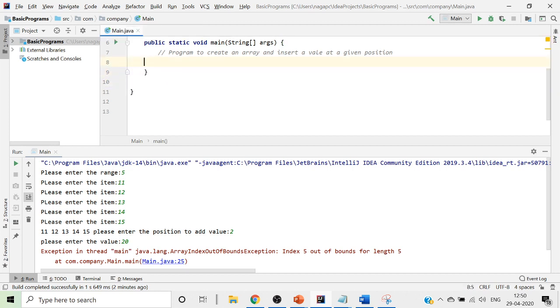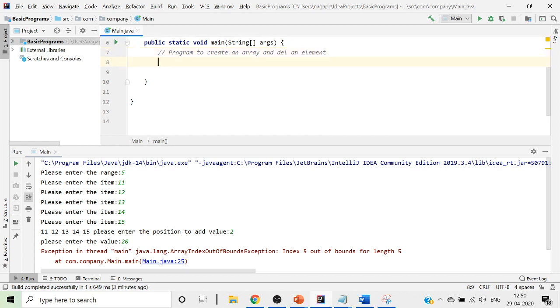The second program that I thought I will tell you today is to create an array and then delete an element. As we have been trying to insert an element, similarly we'll try to delete an element. This is what we wanted to do.